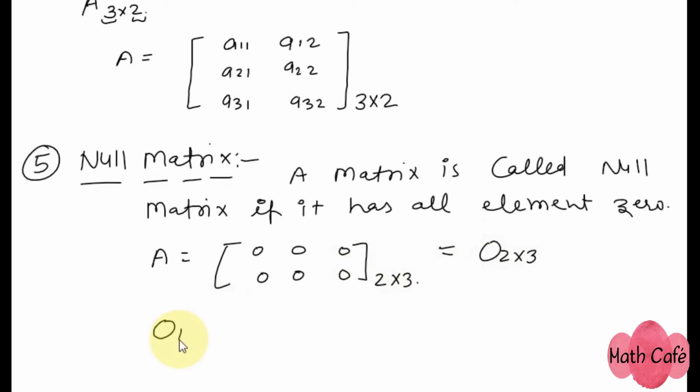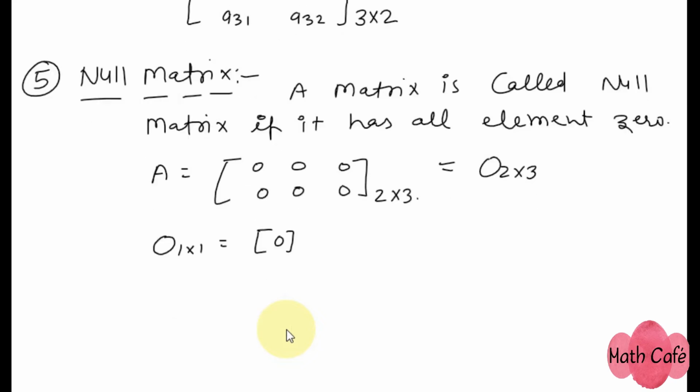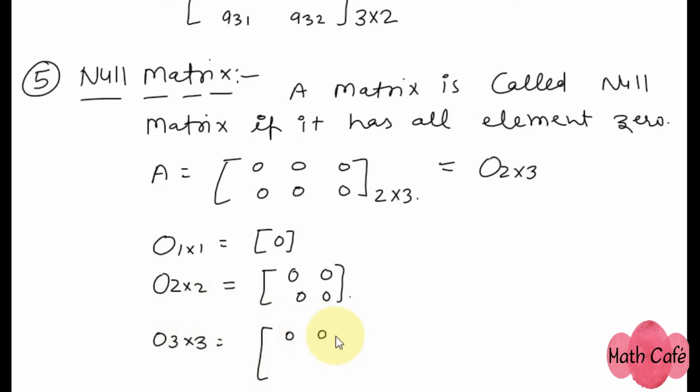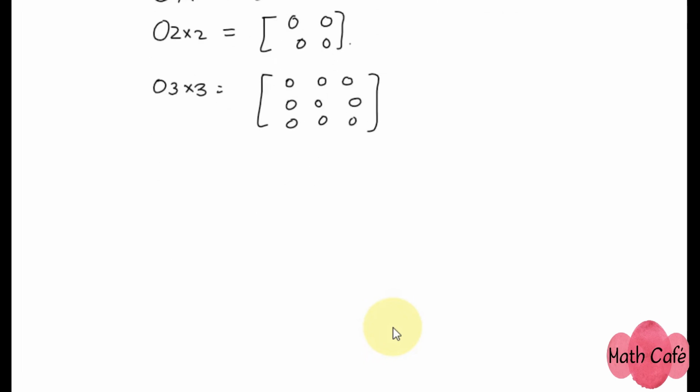If it is written O1 cross 1, that means this is zero matrix, 1 row and 1 column. And O2 cross 2 means this is a zero matrix consisting 2 rows and 2 columns. Just like that, I can write O3 cross 3. That means this is null matrix consisting 3 rows and 3 columns. Hope you understand this. Let's move to the next type of matrix, which is square matrix.